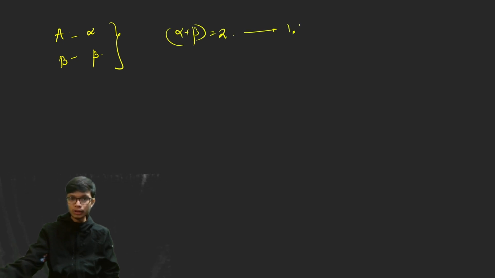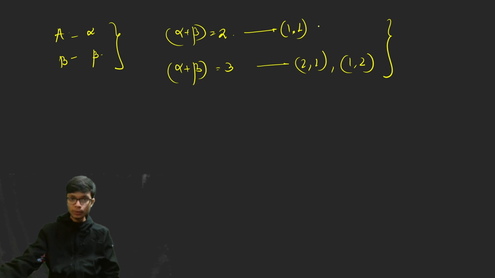Okay, so if you look at the dice, if I say the dice has a and b, and a has alpha and b has beta, the summation of the numbers on the dice equal to 2 corresponds to the condition 1 comma 1, and similarly alpha plus beta equal to 3 corresponds to the cases 2 comma 1 and 1 comma 2. So there are basically 3 cases. This particular case has a probability 1 by 36, and this particular case has a probability 2 by 36.